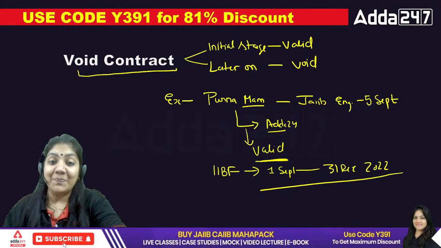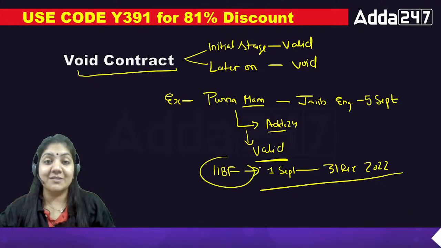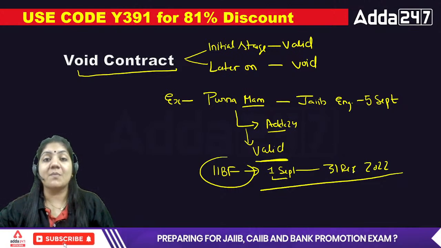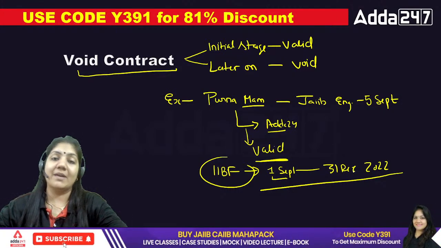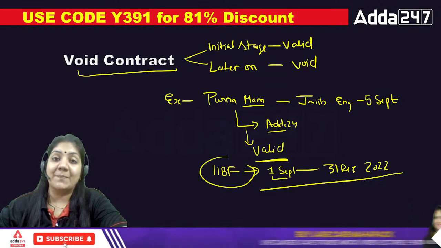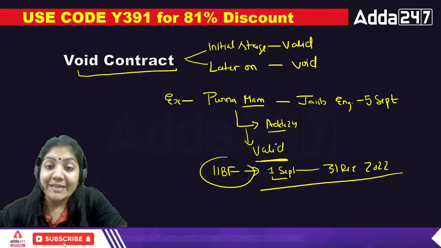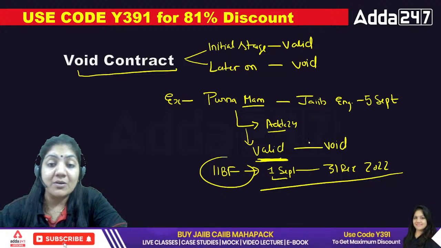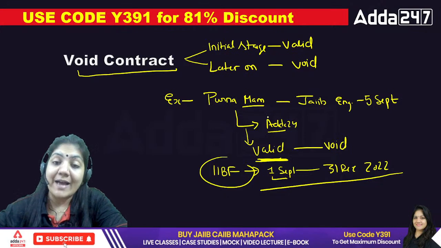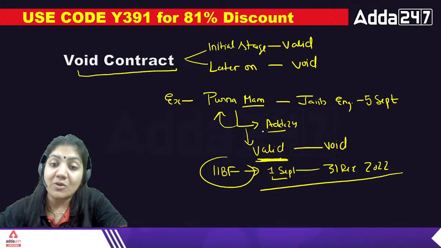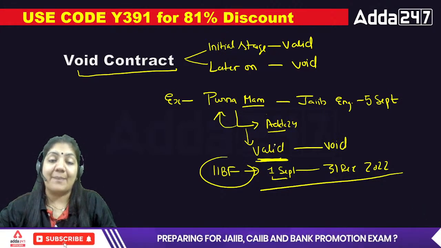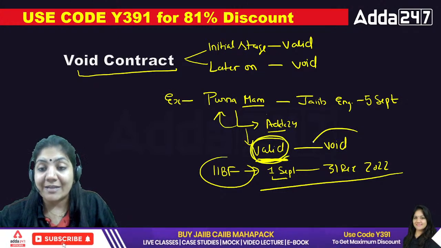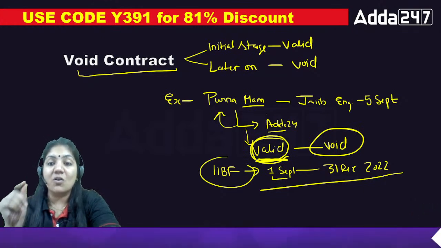What I have told you, IIBF just notified that from 1st September to 31st December no exam will be held. So now this initial valid contract has become void. Why? Because the batch will not go on. Adda has to refund the rupees to Purna ma'am because the batch will not happen. So that is called: at the initial stage it is valid, and later on it becomes void. That is called a void contract.